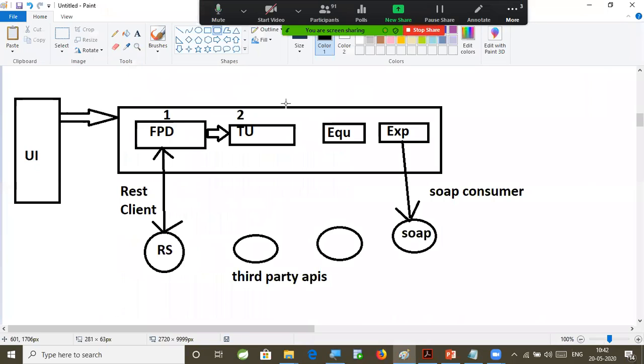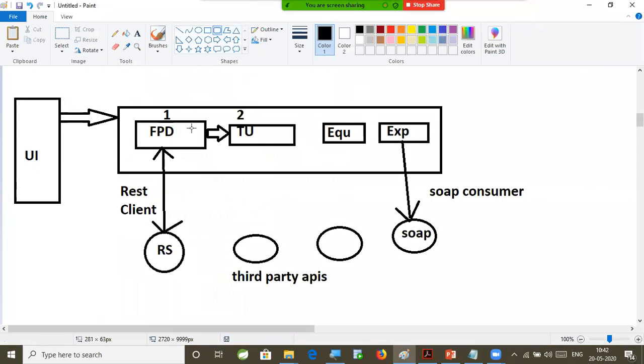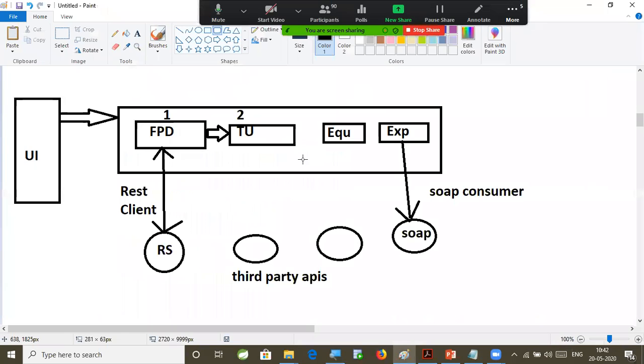The reason is, suppose the request is coming to the FPD service. Some exception occurred in the FPD. If the exception occurred in the FPD, it is not going to function properly. Then the remaining services are not going to execute in the request, right? One request will be processed by multiple microservices. If an exception occurs in one microservice, how to handle that failure scenario?